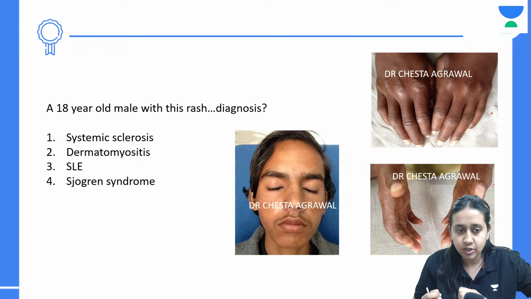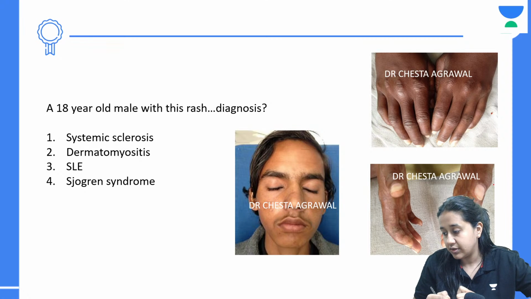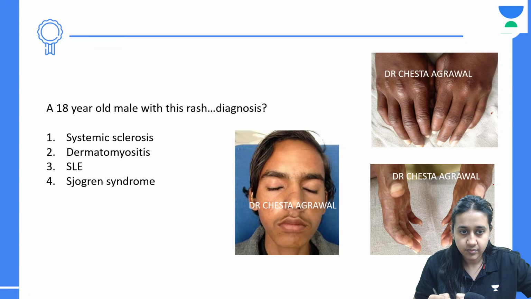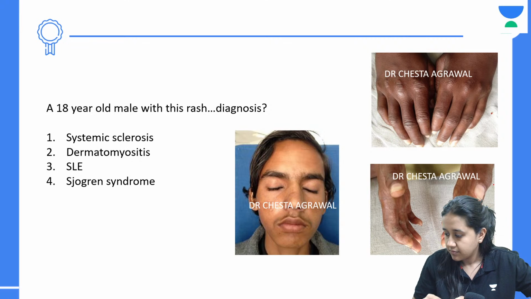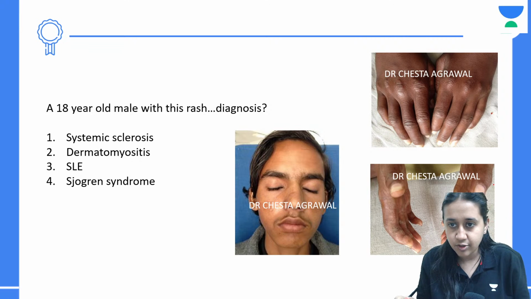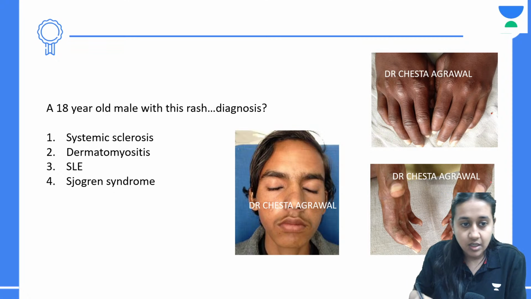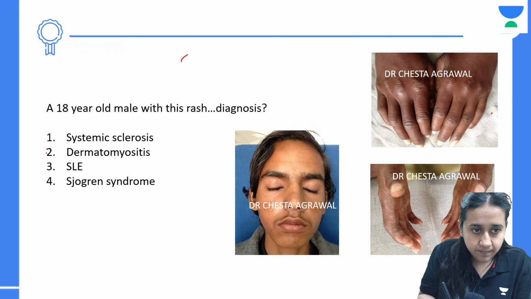Systemic sclerosis, dermatomyositis, SLE, or Sjogren syndrome. Anyone? Very nice. The answer is option number two.